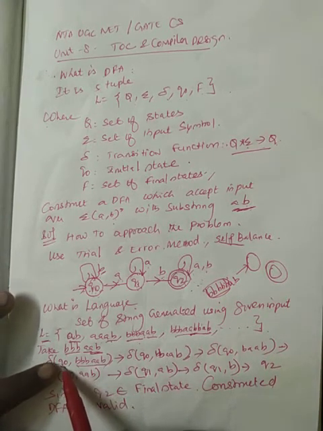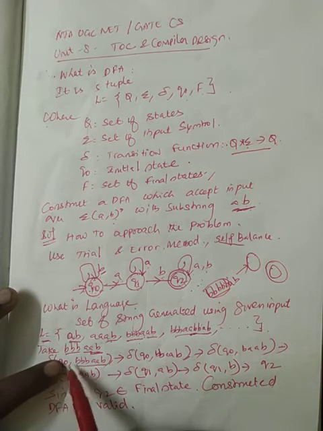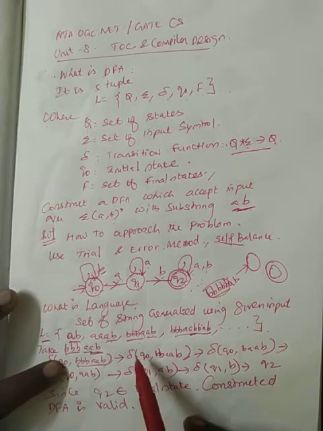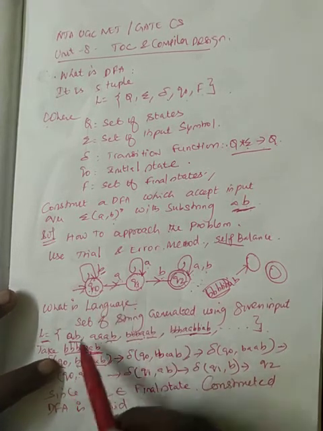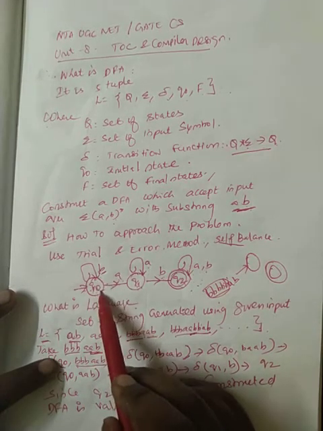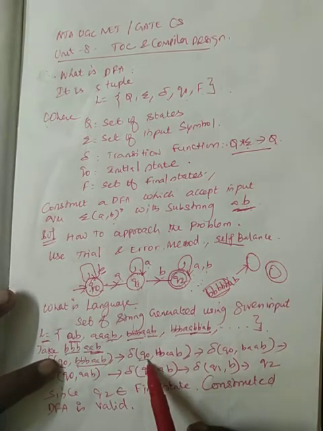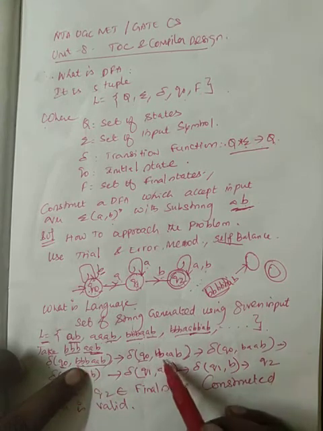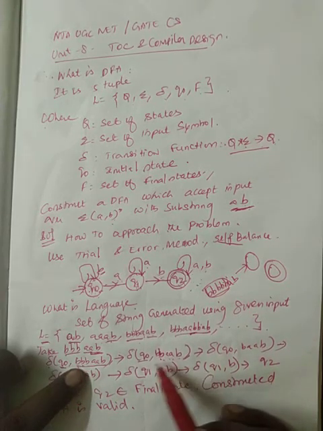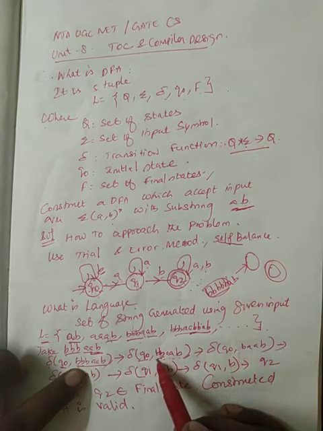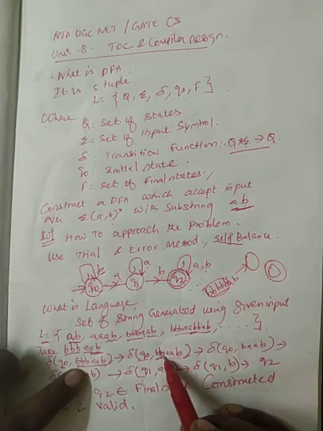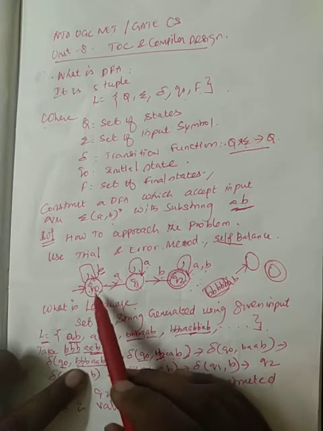From the start state it accepts the first symbol and goes to whichever state. From Q naught accepting b, it goes to Q naught itself. If initially we have any number of b, it goes only to Q naught.